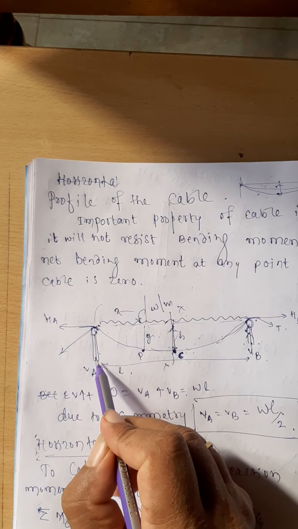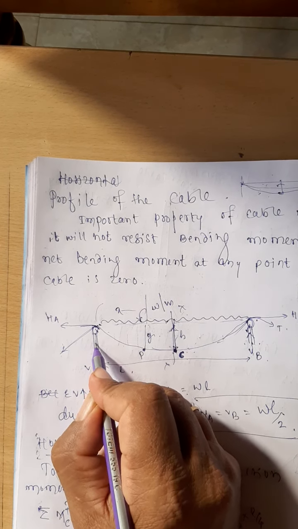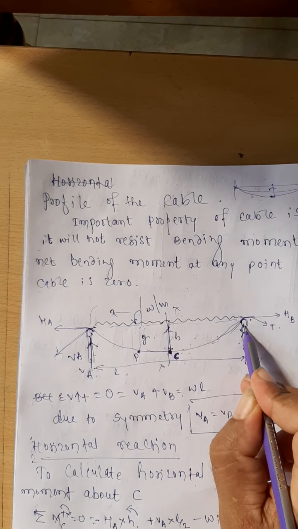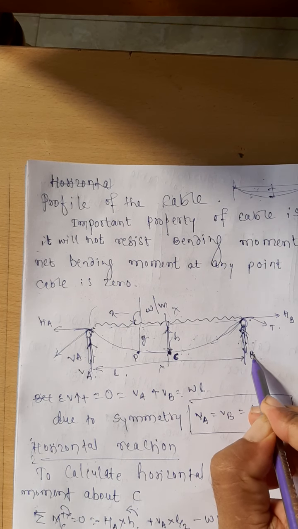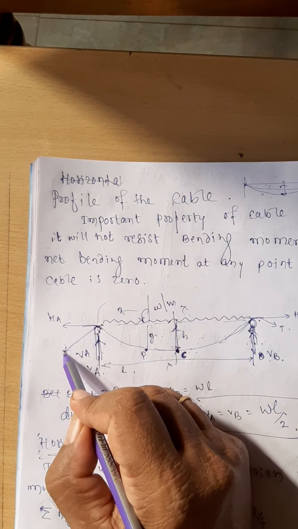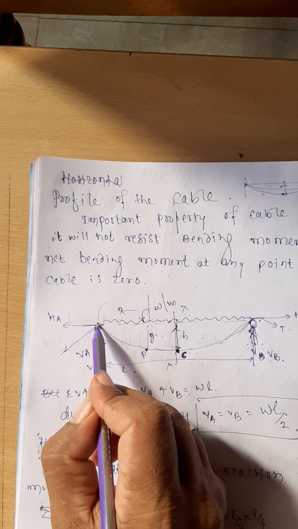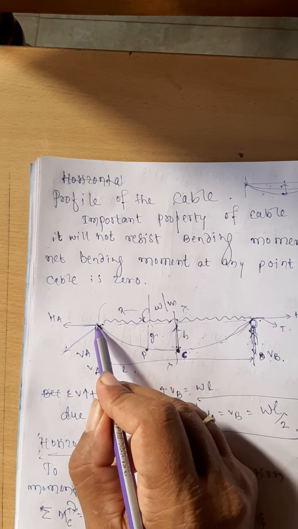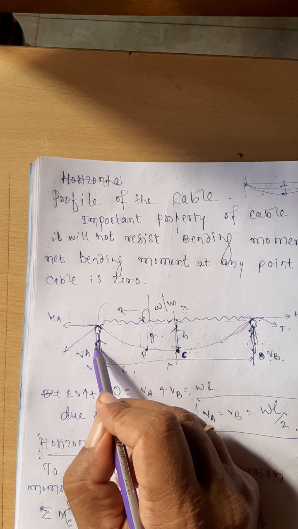See what are all here. From the support some reaction is coming, that is equal to VA. Here also some reaction is there, VB. These are the vertical reactions at the supports. T is the tension in the cable, and horizontal component of the tension is nothing but HA. Vertical component of it is nothing but the VA, right?